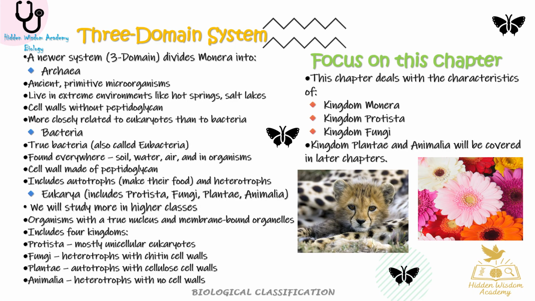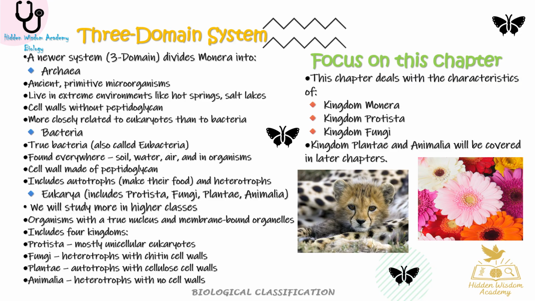Three-domain system. A newer system, the three-domain system, divides Monera into 1. Archaea: ancient, primitive microorganisms that live in extreme environments like hot springs and salt lakes. Cell walls without peptidoglycan. More closely related to eukaryotes than to bacteria. 2. Bacteria: true bacteria, also called Eubacteria. Found everywhere, in soil, water, air, and in organisms. Cell wall made of peptidoglycan. Includes autotrophs, which make their food, and heterotrophs.